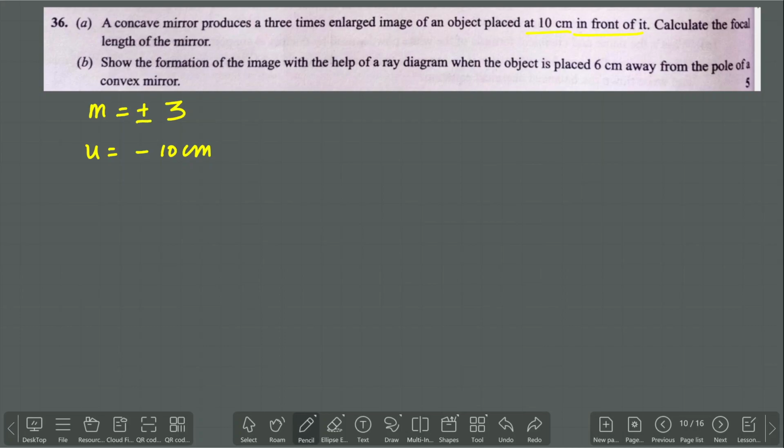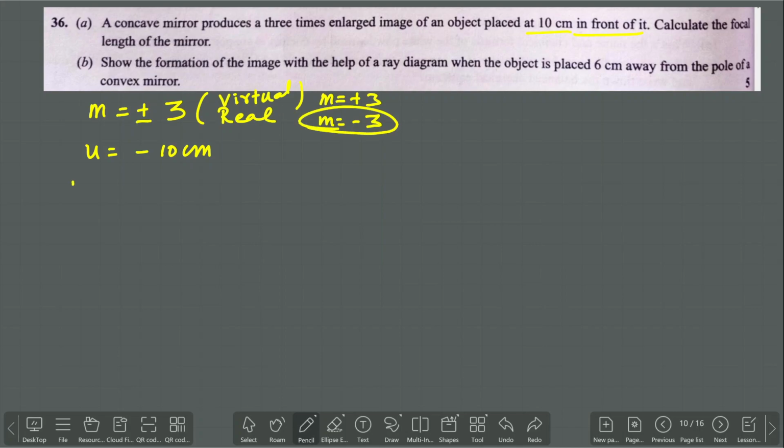The reason why I took it as plus or minus 3 is that in both cases it can be enlarged. One, it is virtual, as well as whenever it is real also, by that time it will be enlarged. If it is a virtual image, m is equal to plus 3, and if it is a real image, m is equal to minus 3. First let us use this condition in order to calculate the focal length. m is equal to minus 3.